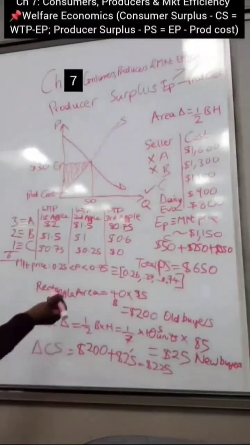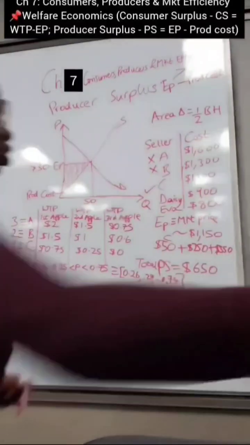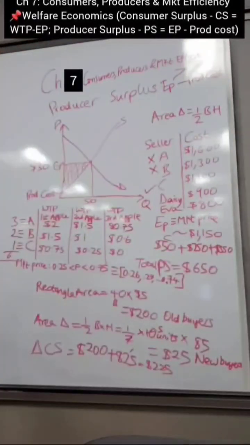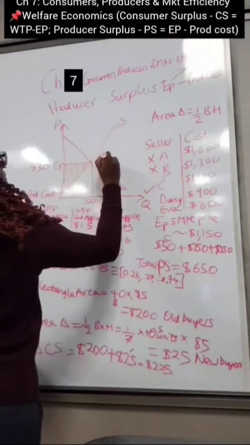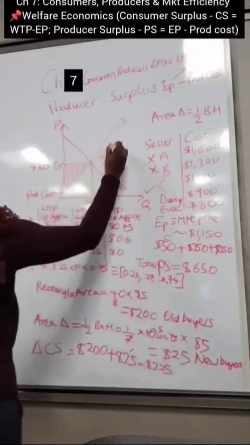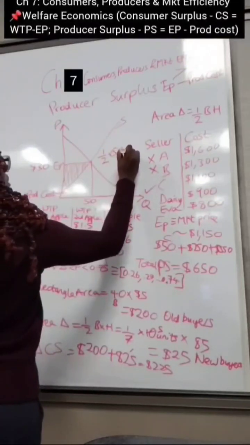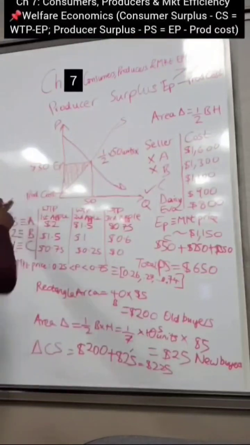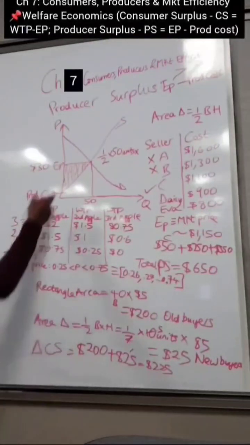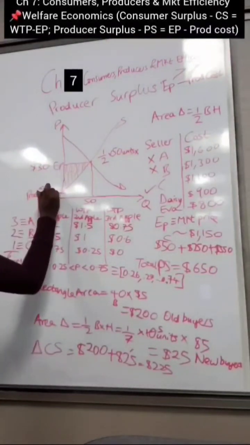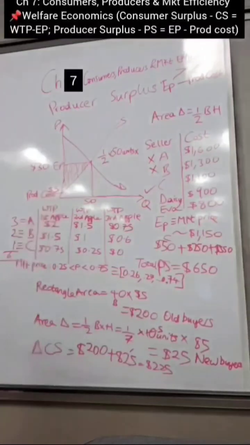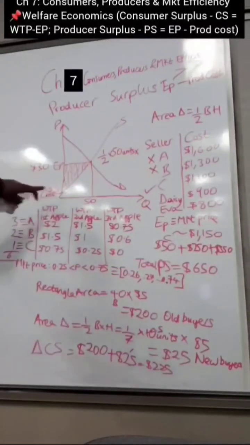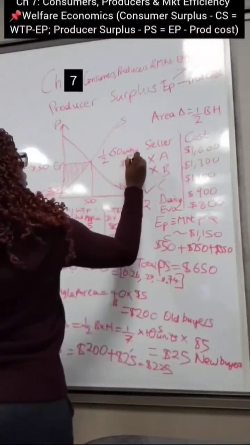So therefore, your producer surplus is simply going to be half. What is your base? Your base is 50 units that are sold, times, what is your height? Your height is the difference between $30 and the cost of production. Let's assume that cost of production in this graph is just $5. So that means the gain is going to be $30 minus $5, which is $25.